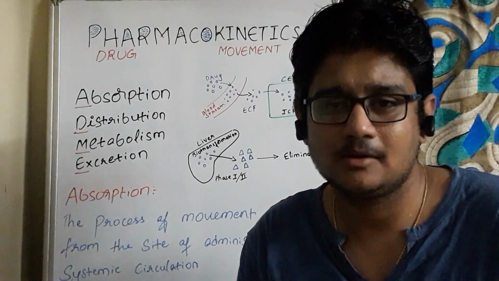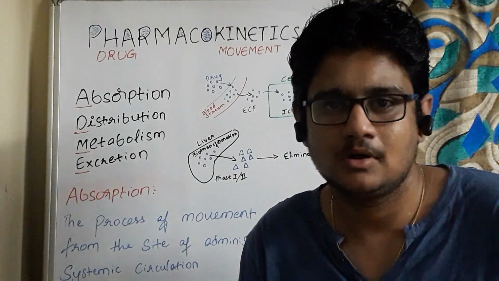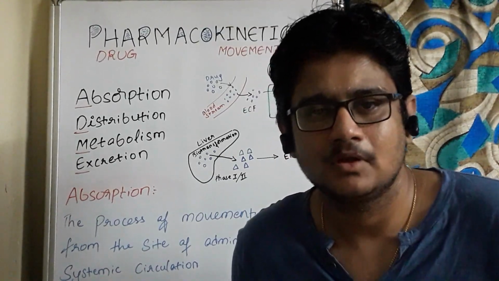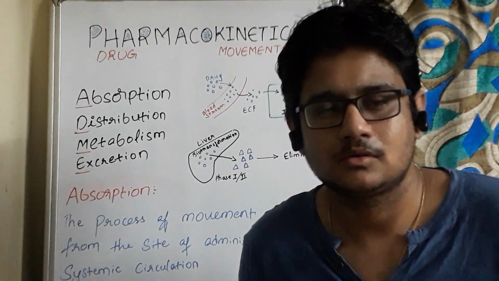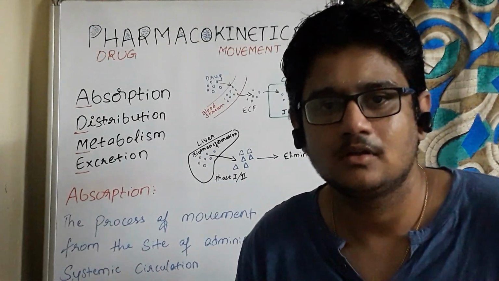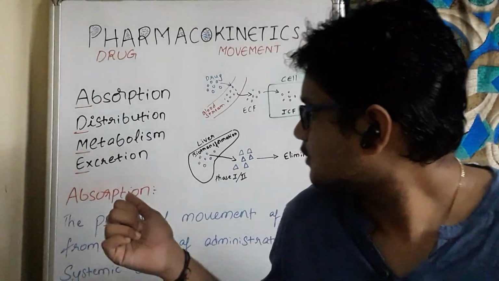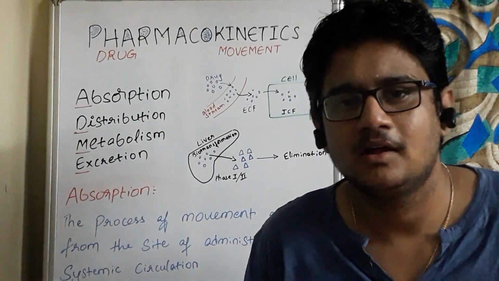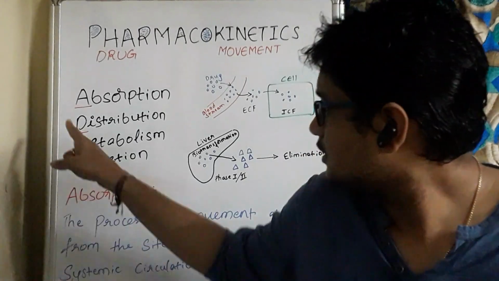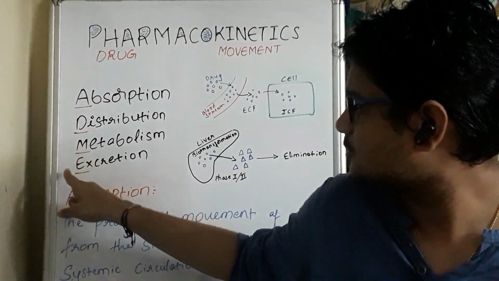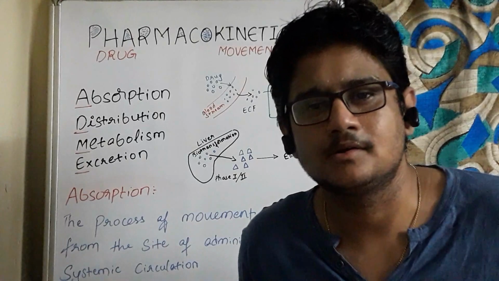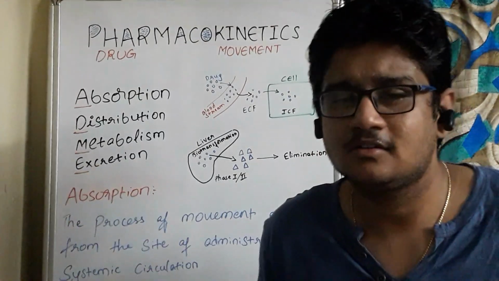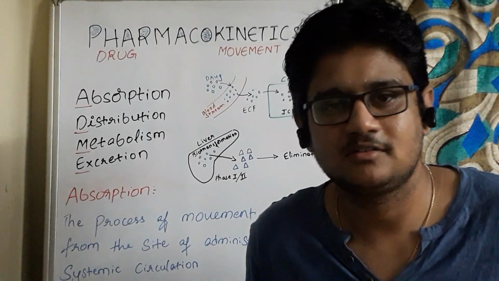drug is administered and absorbed, the body won't allow the drug to stay in the bloodstream. They will make the drug undergo disposition. So they will make the drug move to different parts of the body and get eliminated. So these three, distribution, metabolism and excretion, together are called drug disposition, and metabolism and excretion together are called elimination.